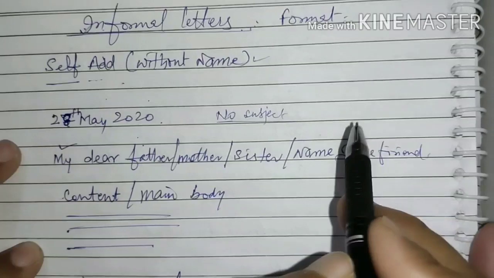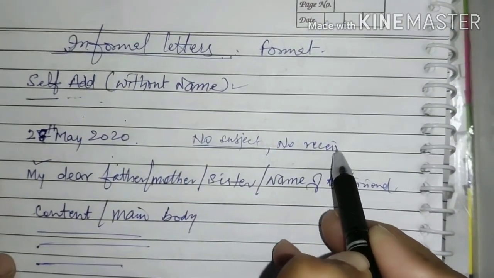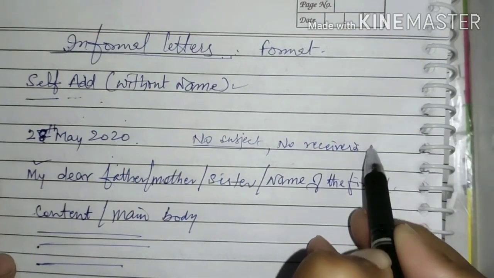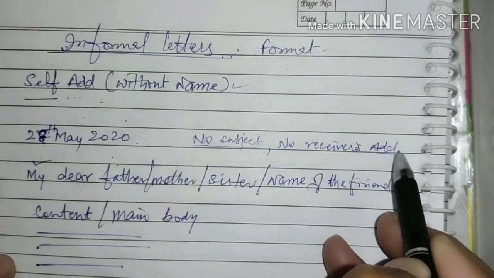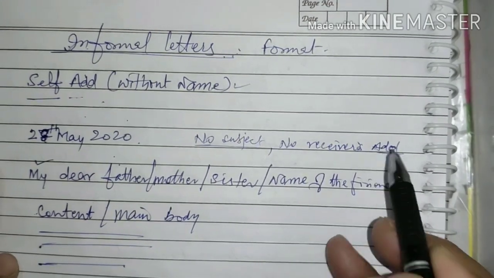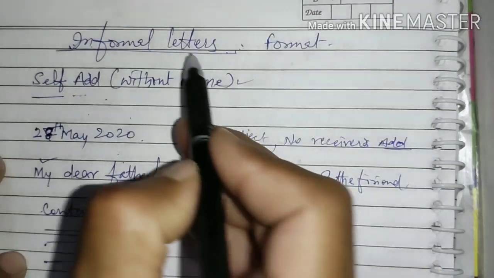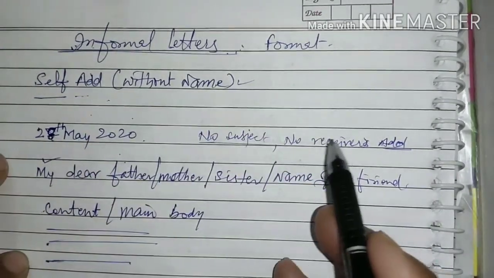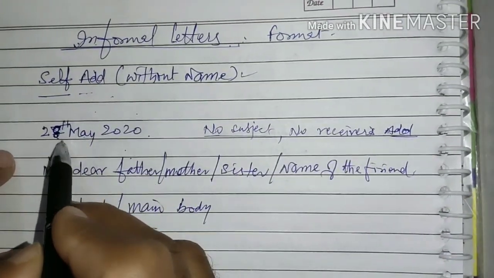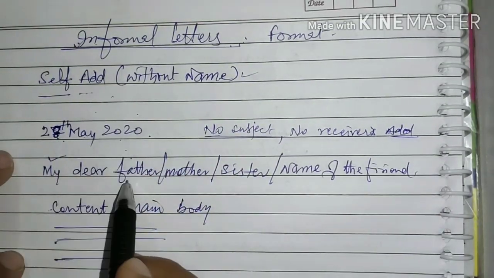and no receiver's address. Mind it, no receiver's address. This is the change which is seen in informal letters and different from formal letters. So here you will write self address, date, and then salutation.